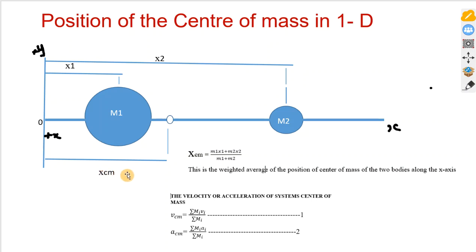We denote it with xcm because this is along the x axis. It can also be along the y axis.